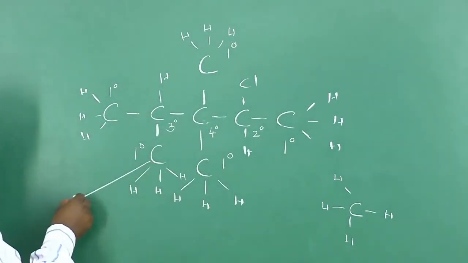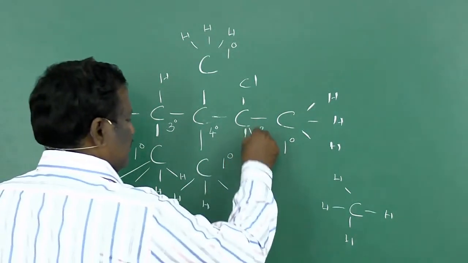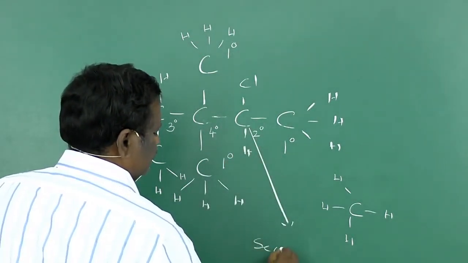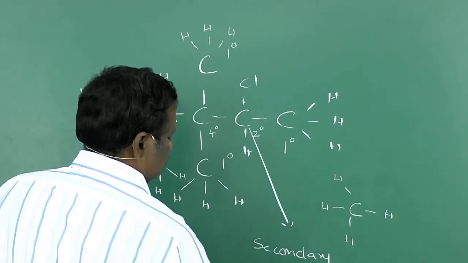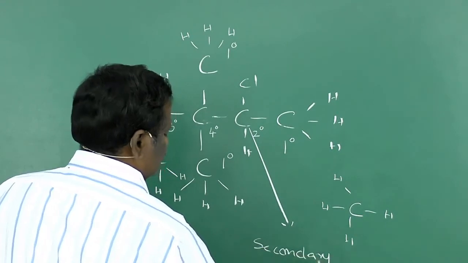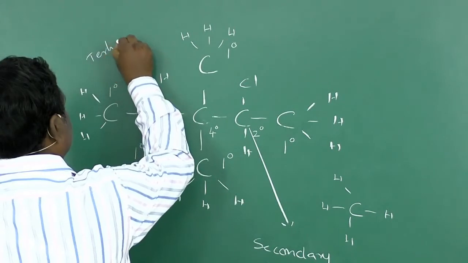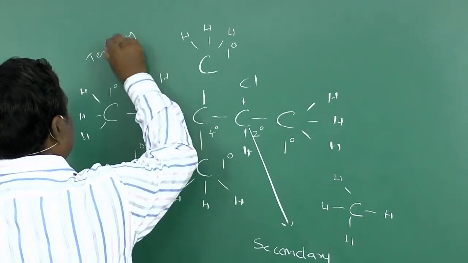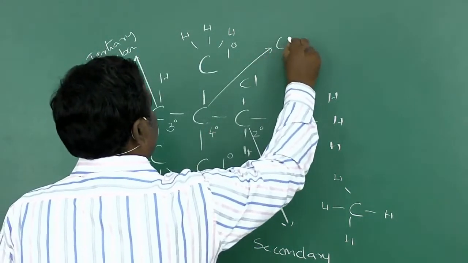So this is primary carbon, denoted with 1 degree. This is secondary carbon, and here it is tertiary carbon, and this is quaternary carbon.